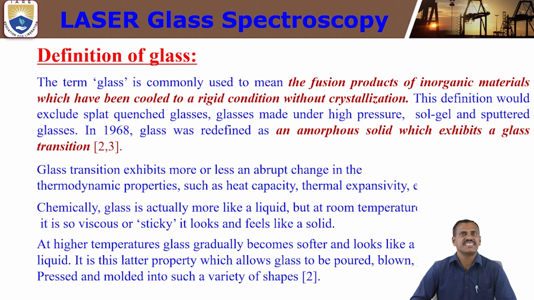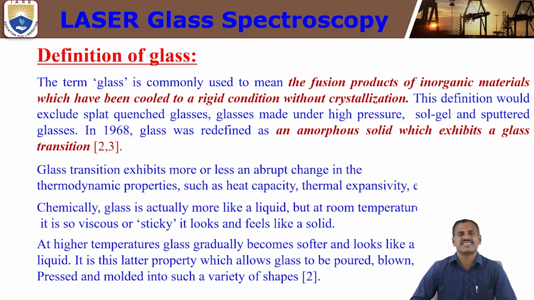In 1968, glass was defined as an amorphous solid material which exhibits a glass transition temperature. So glass material is nothing but an amorphous, non-crystalline material. Amorphous means it cannot show any crystalline peaks.